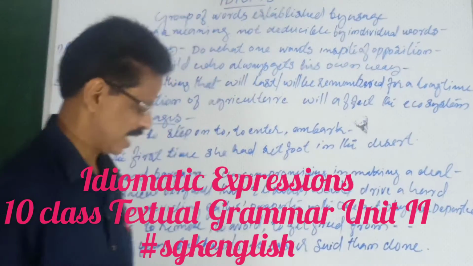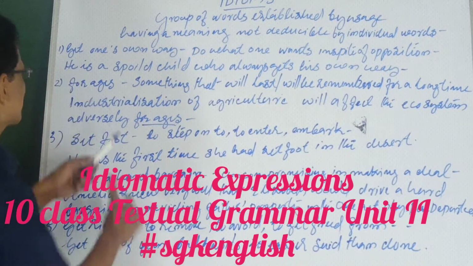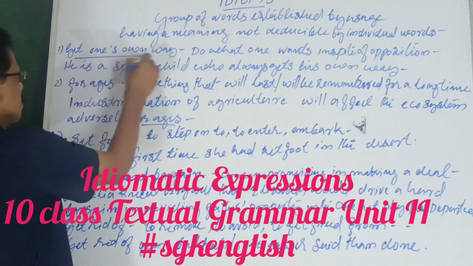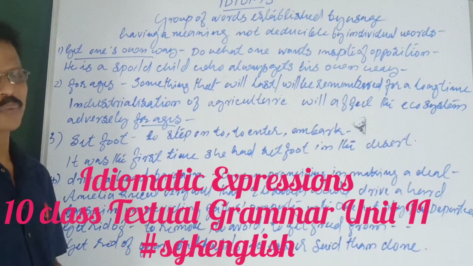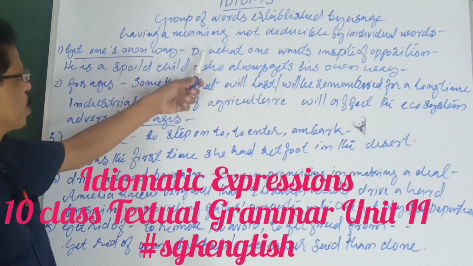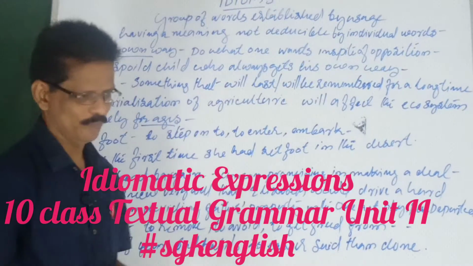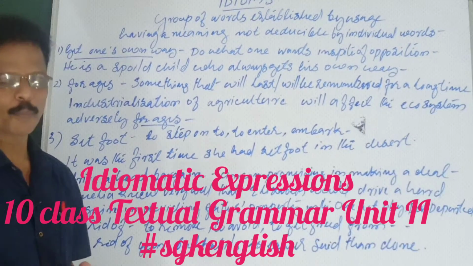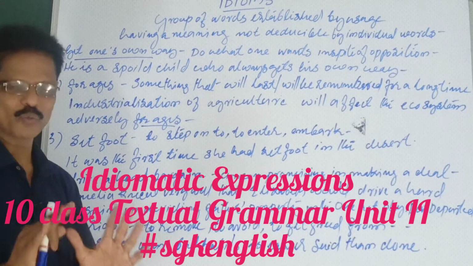Okay, let us come to the lesson. Number 1, get one's own way. It is somewhat similar to the word meanings. One's own way. What's the meaning of that? Do what one wants in spite of opposition. Even if somebody opposes, or everybody opposes also, someone will do his own way only.